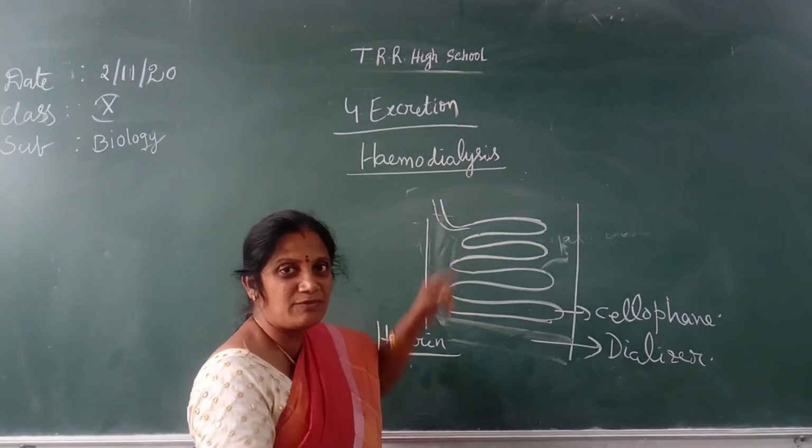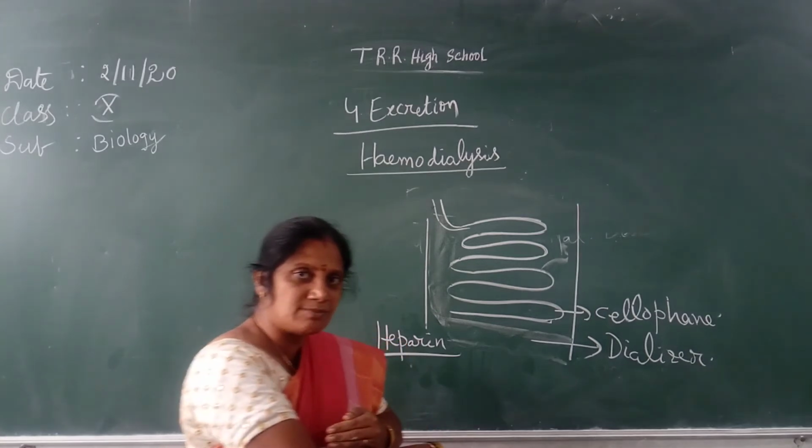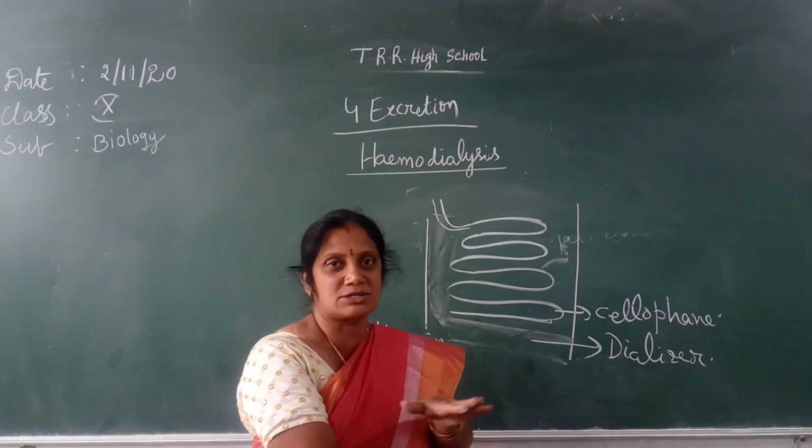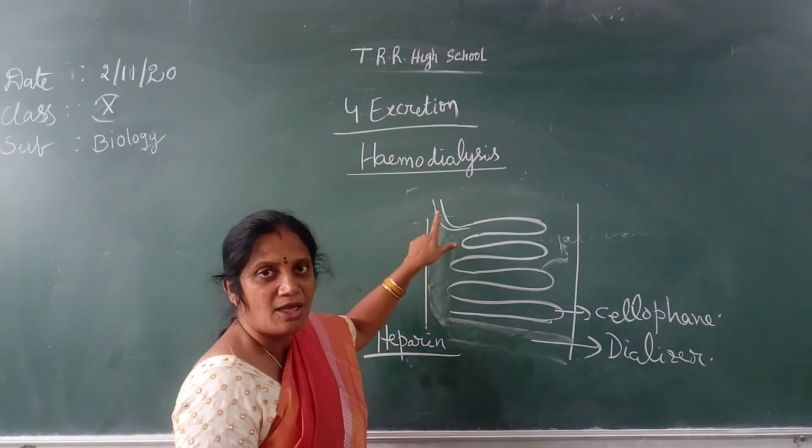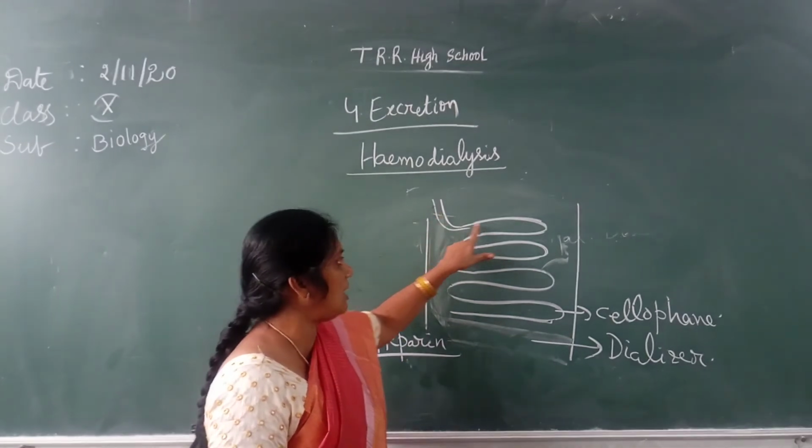Already you know that. So that heparin will be added to the blood. Why? Because it is coming from our body. When it comes out from the body, automatically it will clot. So to prevent the clotting, they add the heparin to the blood. Then the blood will be sent to the tube.